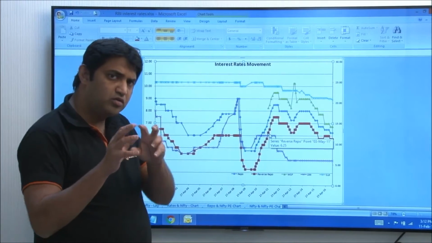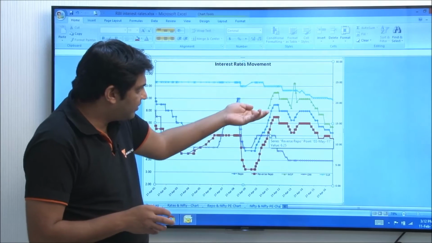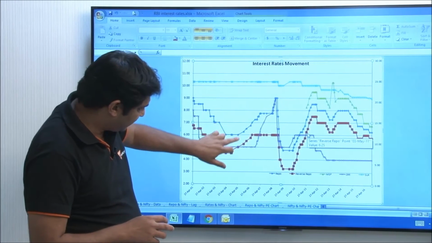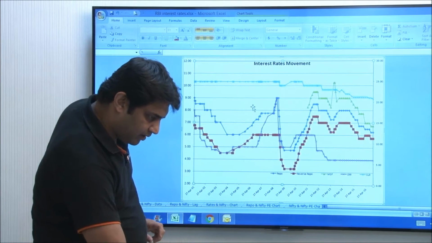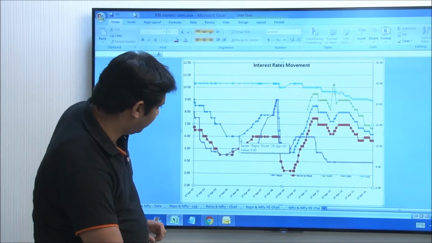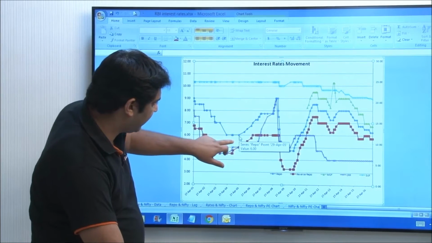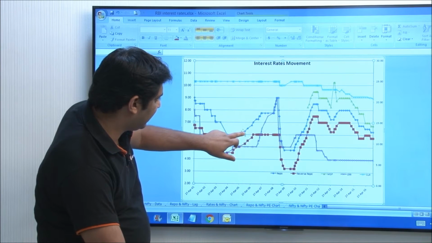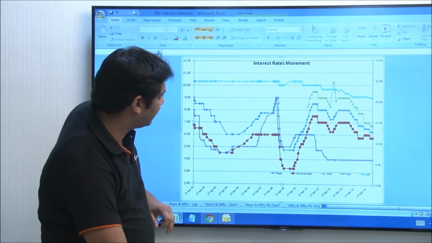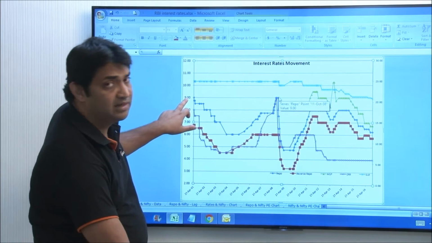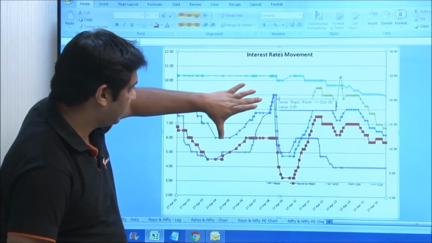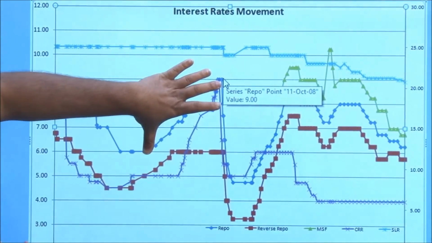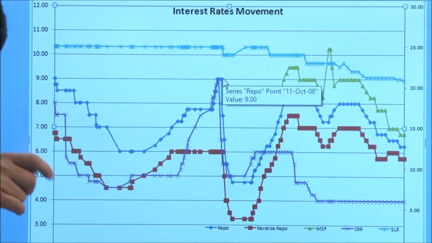When RBI wants to control inflation, RBI will just increase this repo rate. So we have seen this, the repo rate here, it increases. So we are in 2000. Let's take the example, this is of 2005. In 2005, the repo rate was at 6%, and from then steadily the repo rate has increased, and it's gone up to 9% over here. We can see 9% the repo rate has increased. So this was the time when inflation was going out of control, and to bring it back, RBI was constantly increasing the interest rates.